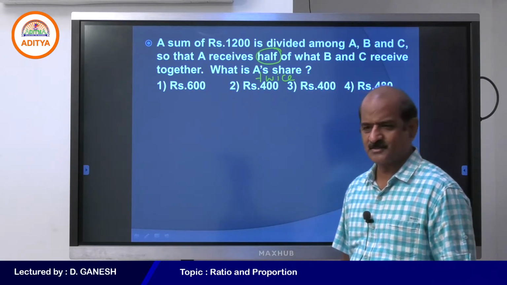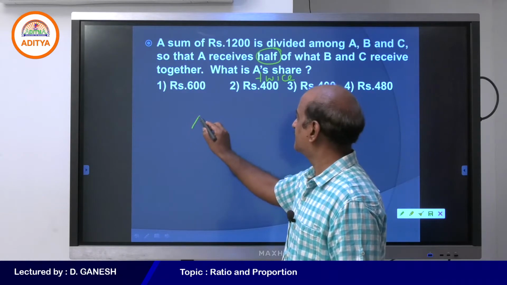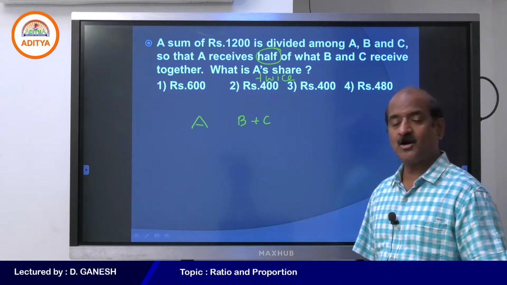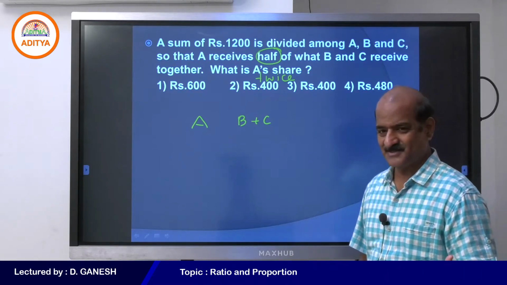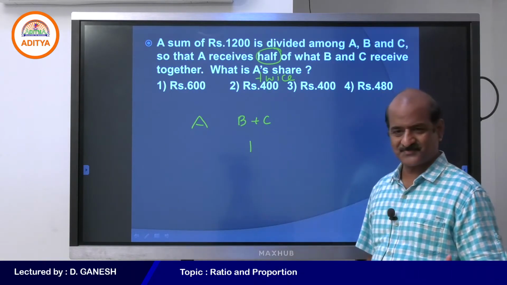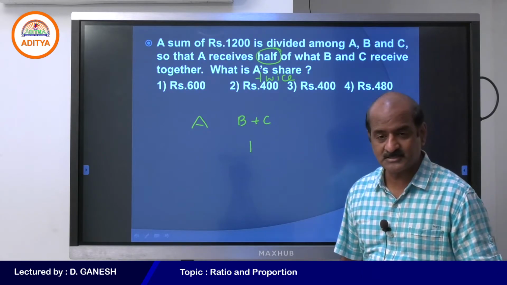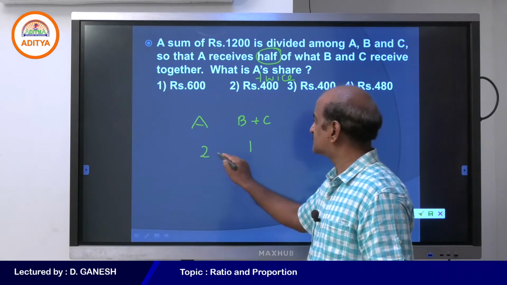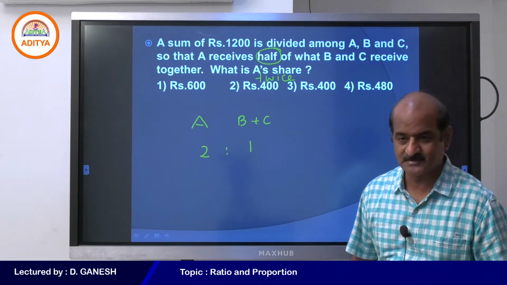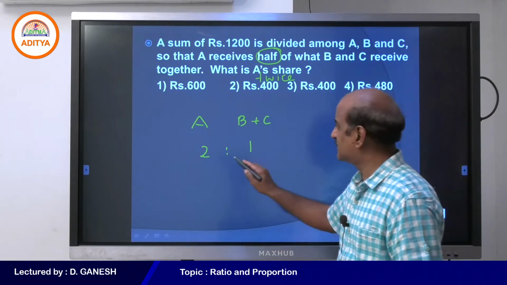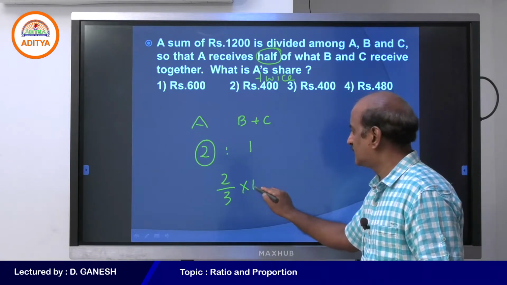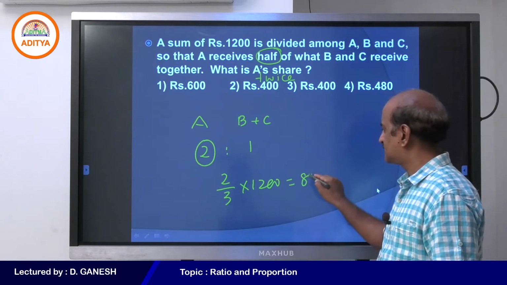Okay, very good. Now here we go. A, and B and C together. How much A gets all depends on B and C, so we need to start from B and C. If you take B and C as one part, obviously A becomes 2 parts, because twice. So the total amount should be divided into 3 parts, and out of 3 how much A gets? 2 by 3 into 1200, and hence 800.